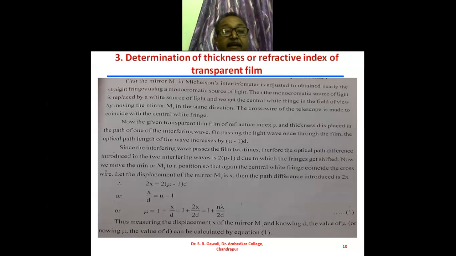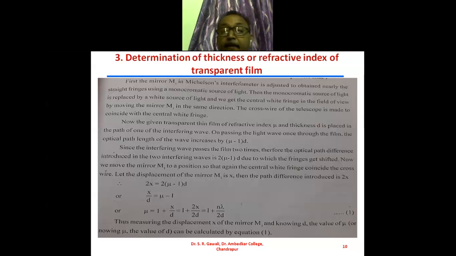Here I have made the multiplication: I have multiplied by 2 both the numerator as well as the denominator, and from that we get 2x upon 2d. And what is 2x? 2x is nothing but n lambda.